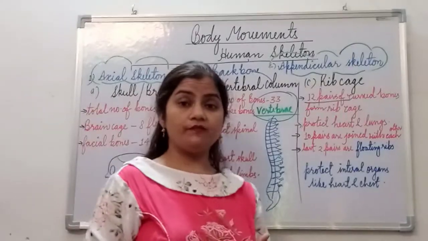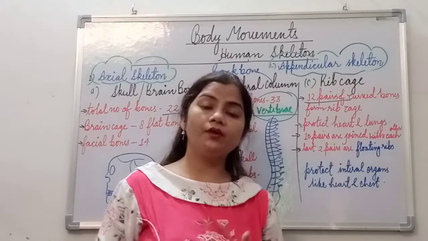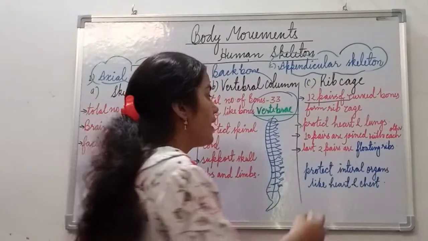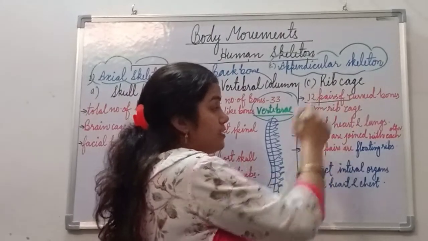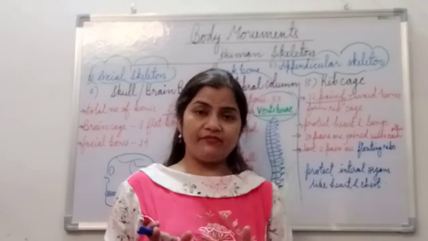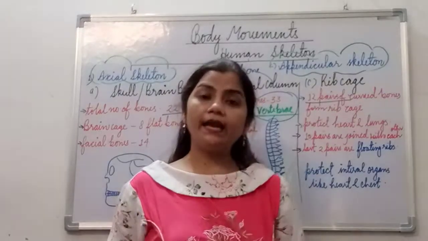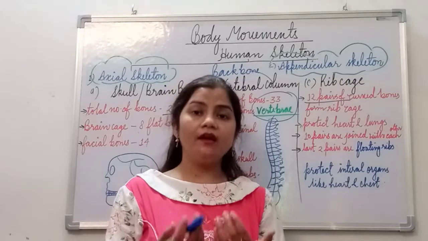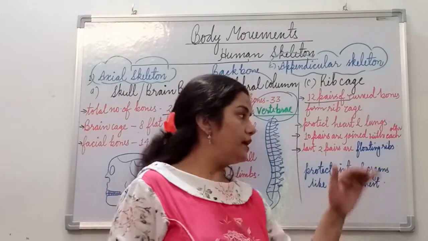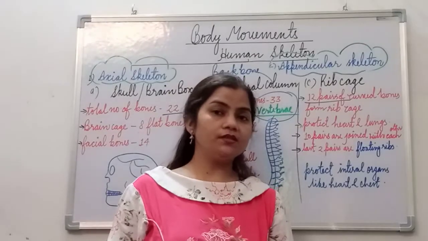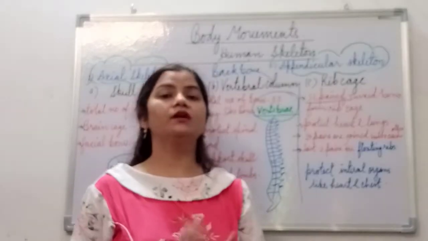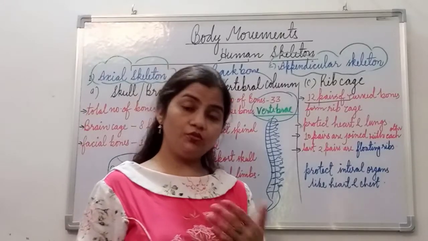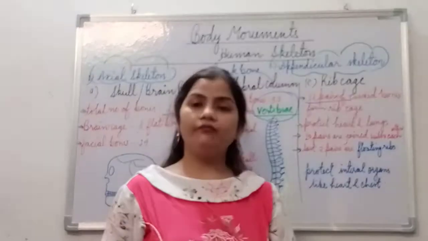And what is the function of the rib cage? The rib cage actually protects the internal delicate organs like the heart and lungs. Okay, and in these 12 pairs of ribs, there is some difference: the first 10 pairs of ribs are joined completely from the sternum to the backbone, but the last two pairs do not connect with the sternum. That's why these last two pairs of bones we call floating ribs.